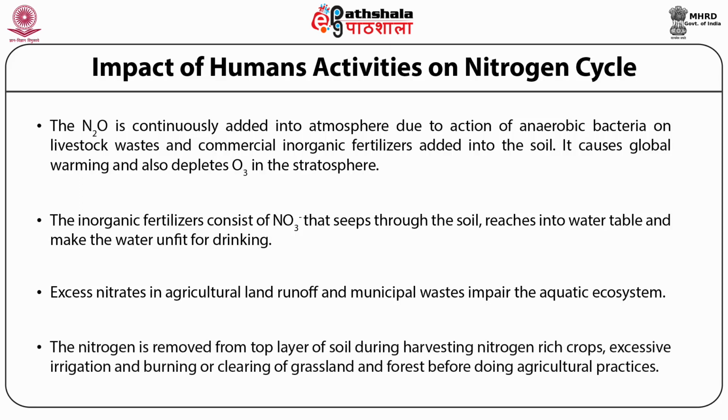The nitrogen is removed from the top layer of the soil during harvesting of nitrogen-rich crops, excessive irrigation, and burning or clearing of grassland and forest before doing agricultural practices. Enrichment of soil with nitrogen or other nutrients causes the invasion of alien species or the opportunist weedy type species that can grow and overcompete in high nitrogen conditions.